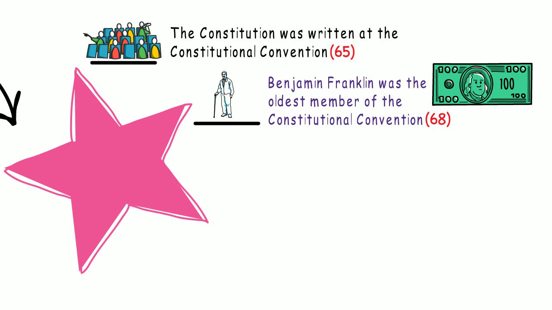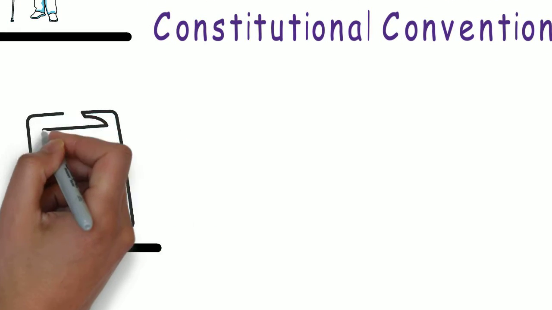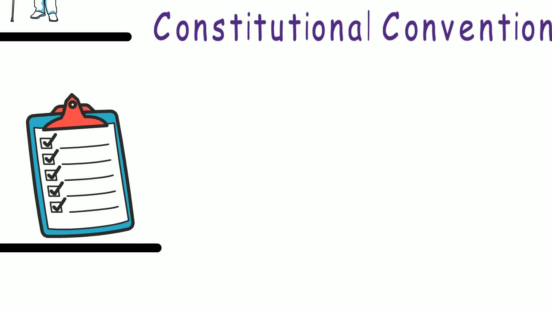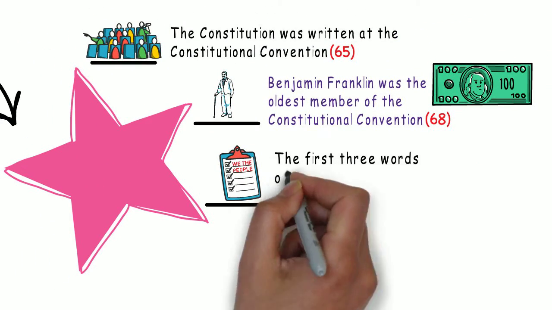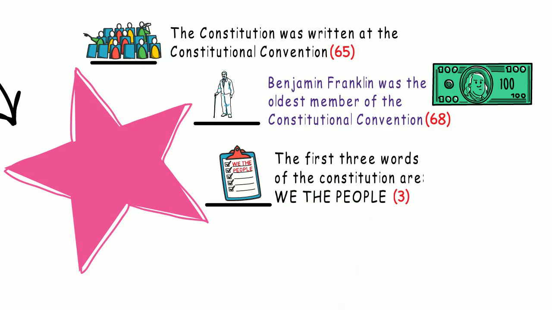The people who wrote the Constitution wanted the American people to choose their own government. This is explained in the first 3 words of the Constitution. We the people. This is question 3. The first 3 words of the Constitution are we the people.